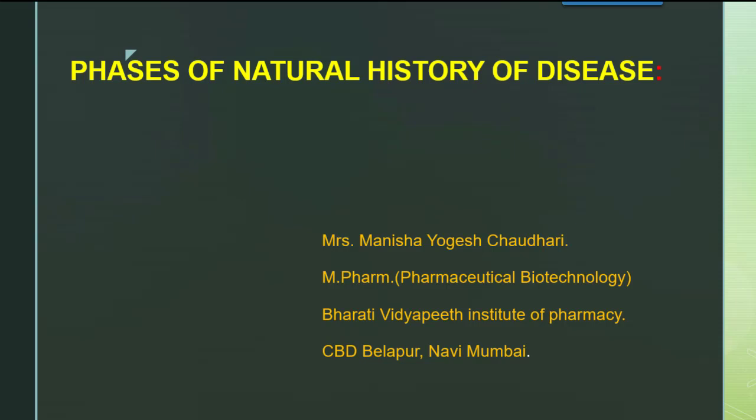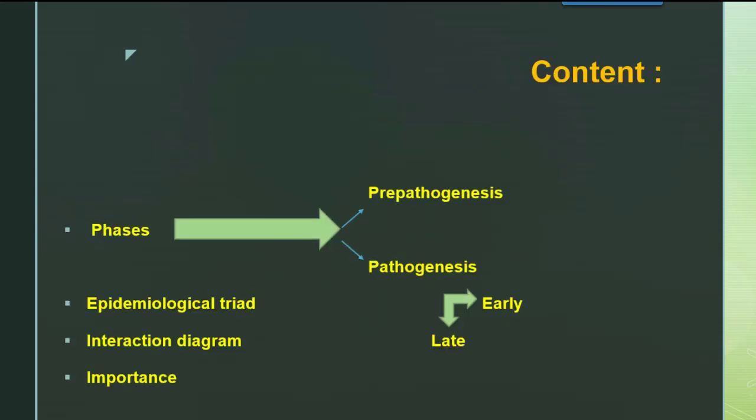Since the trick I have given you is EE, that is pre includes E and environment includes E. So pre-pathogenesis is in the environment and pathogenesis is in the host. So the phases are pre-pathogenesis and pathogenesis. In pathogenesis there is late pathogenesis and early pathogenesis. We'll see the epidemiological triad, then their interaction, and we will go through the importance of natural history of disease.